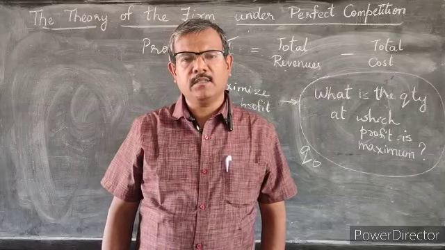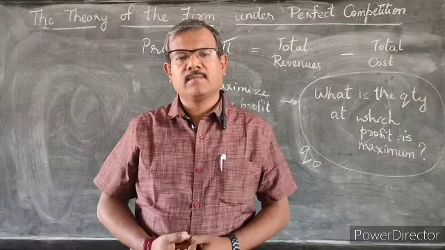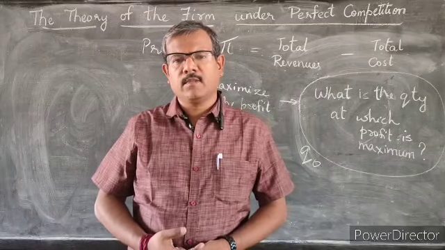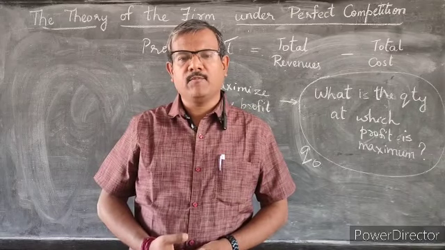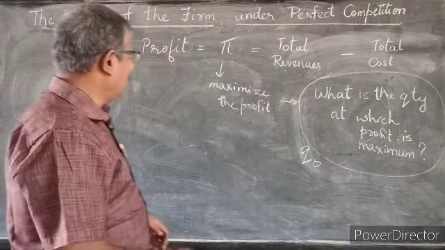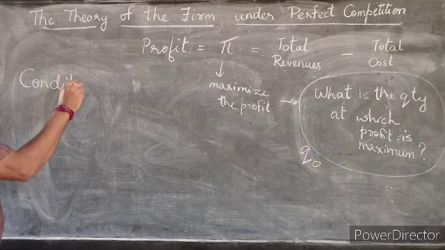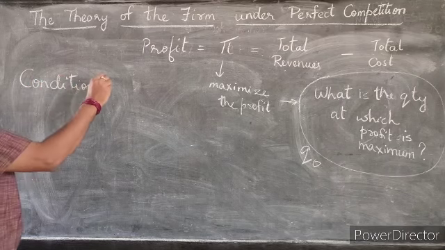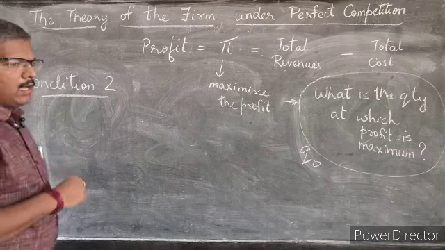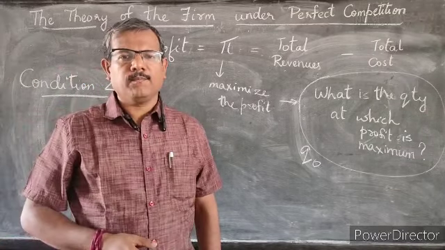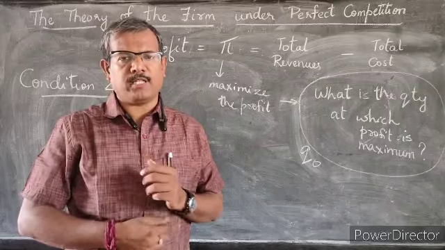The second condition that governs the quantity at which the profit is maximum for a firm is the one that links the quantity Q naught with the marginal cost of production.